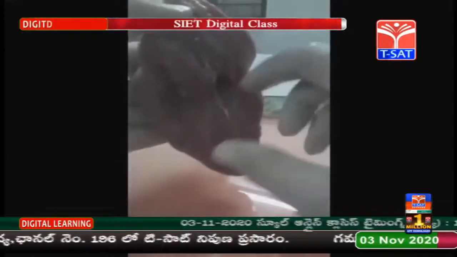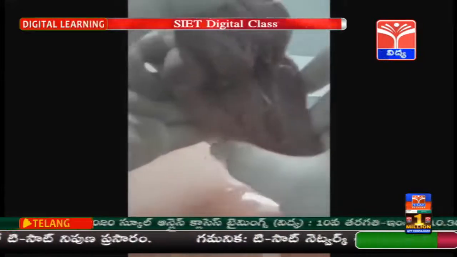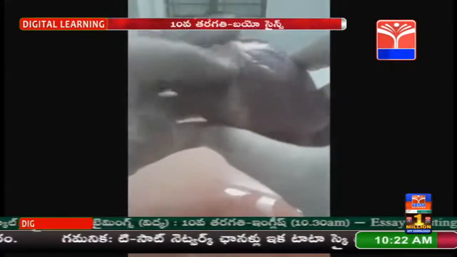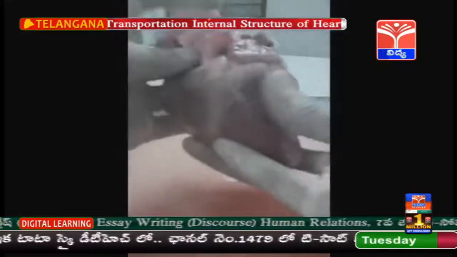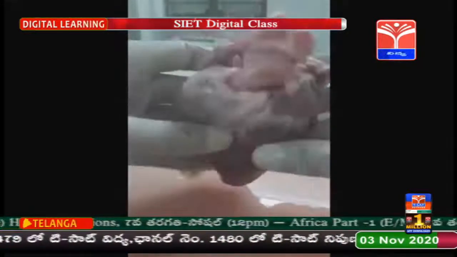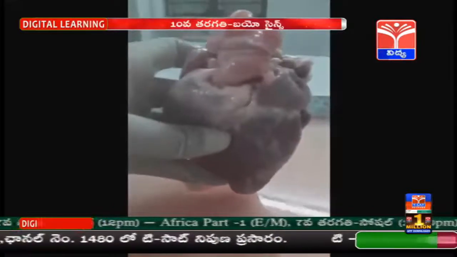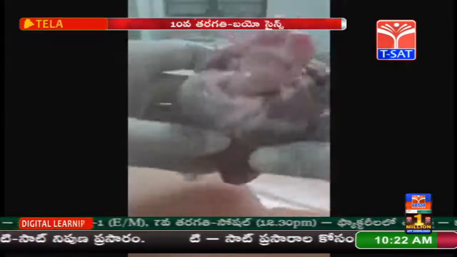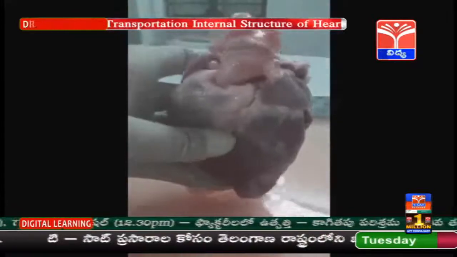When these Purkinje fibers receive the action potential, that results in contraction of the ventricles. So, when ventricles are contracted, the right ventricle pumps deoxygenated blood to the lungs and the left ventricle pumps oxygenated blood to the body. So, this is the structure of the heart.